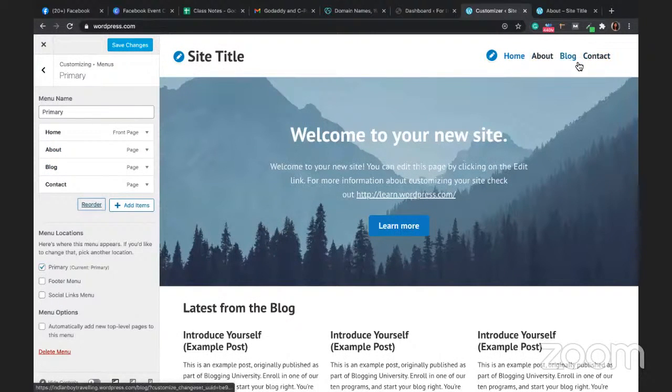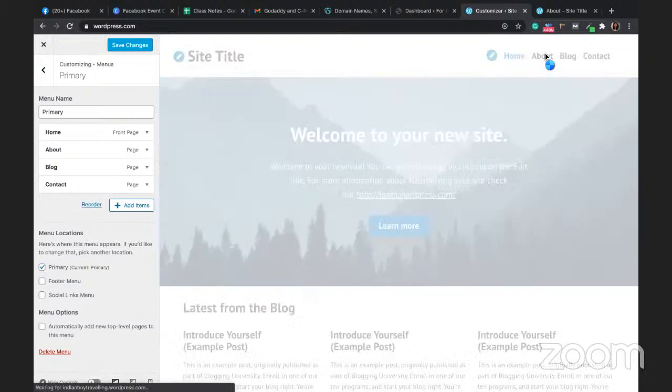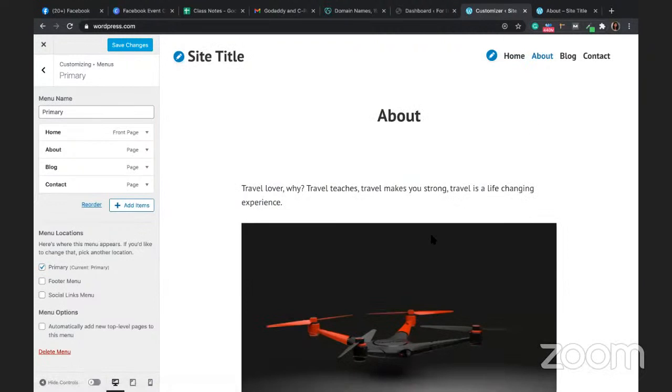Home, about, blog, and contact. If I click on about, the page that we created is coming over here. Okay, this is how you create a page on WordPress.com. This is how you create a menu on WordPress.com.